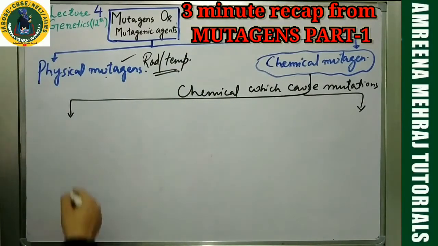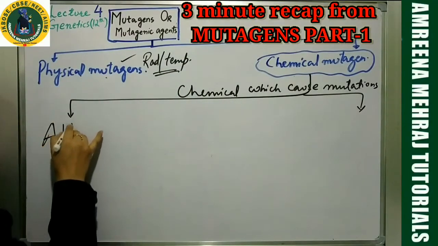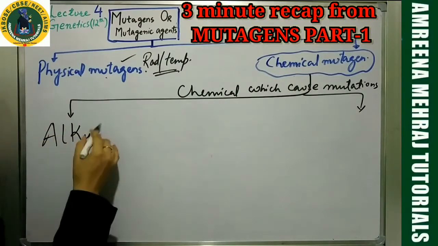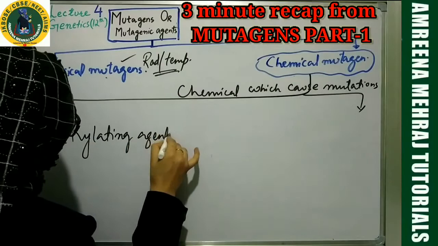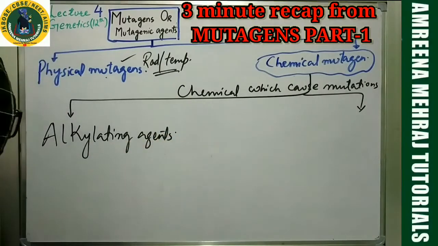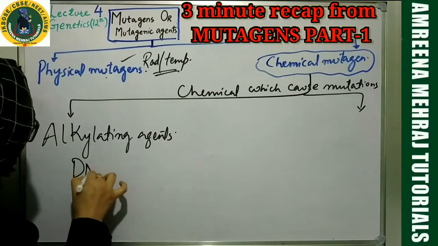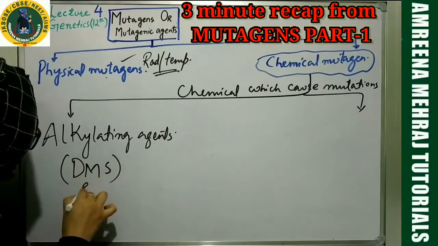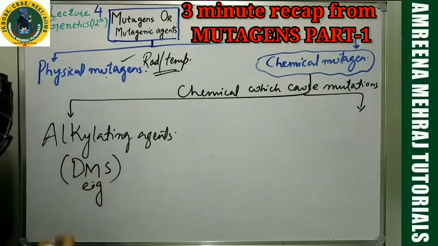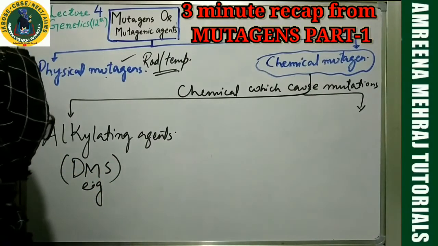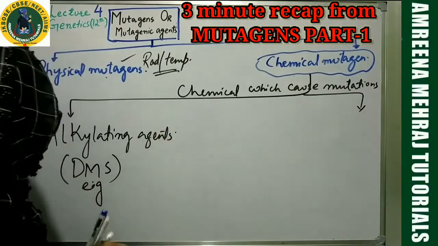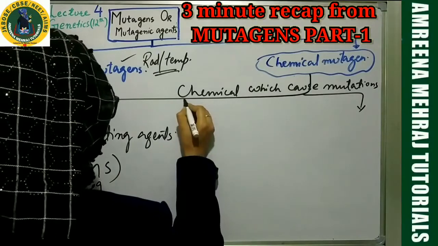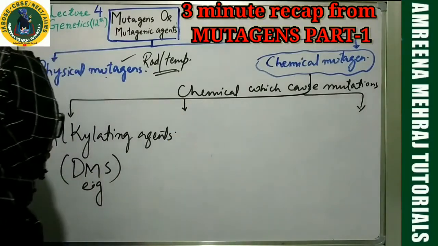Out of chemicals, my dear students, number one, I will be teaching you about alkylating agents. From chemistry, you might know. Alkylating agents, like I'll be talking about dimethylsulphate. This is one of the chemicals.